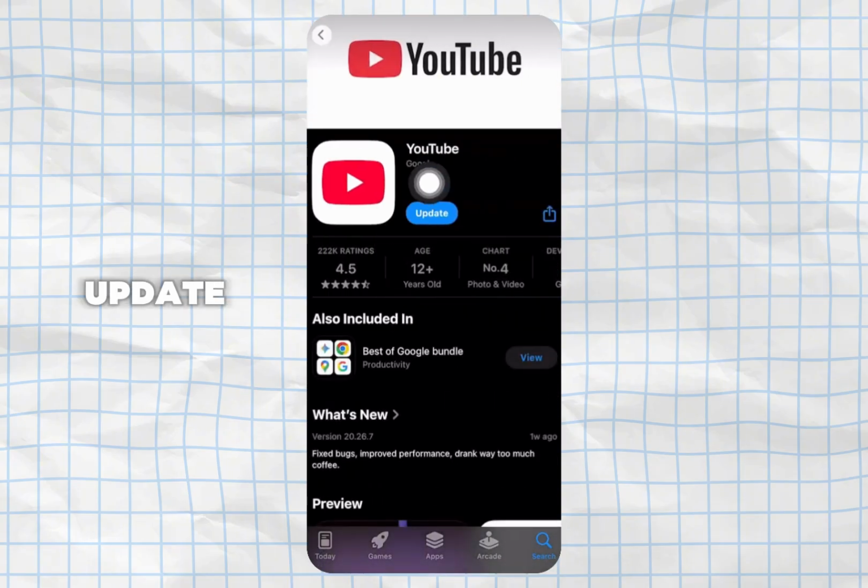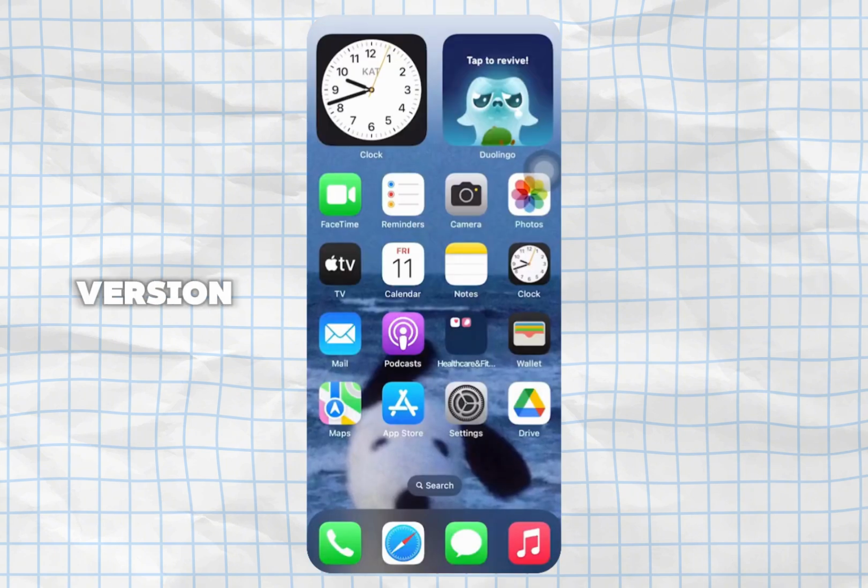If you see update instead of open in the blue button, go ahead and tap on update and let your application update to its latest version.